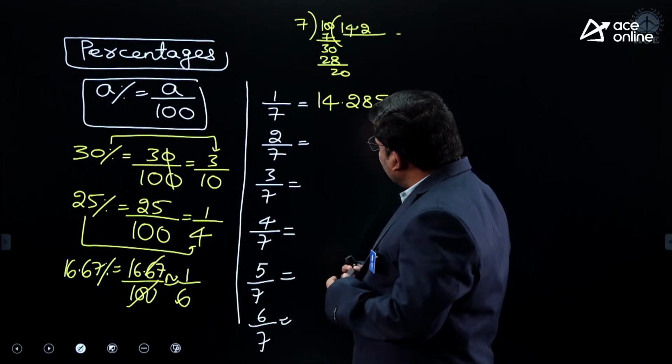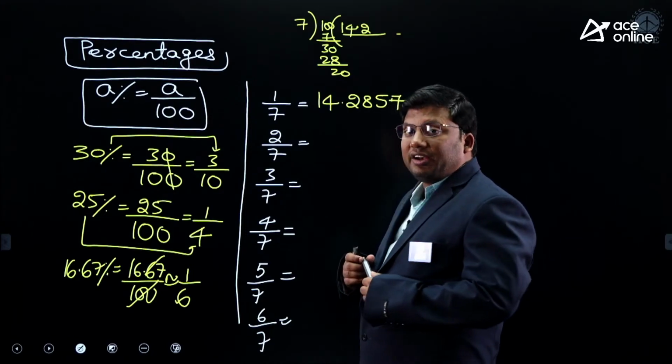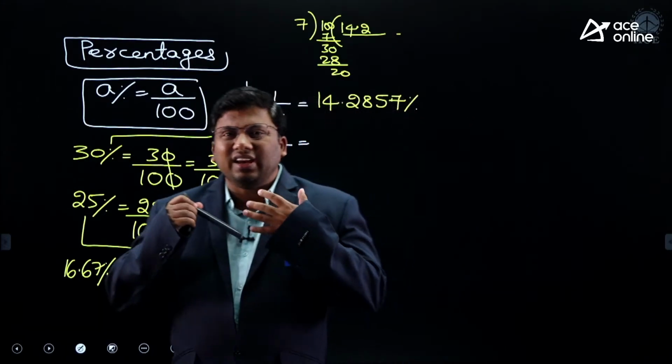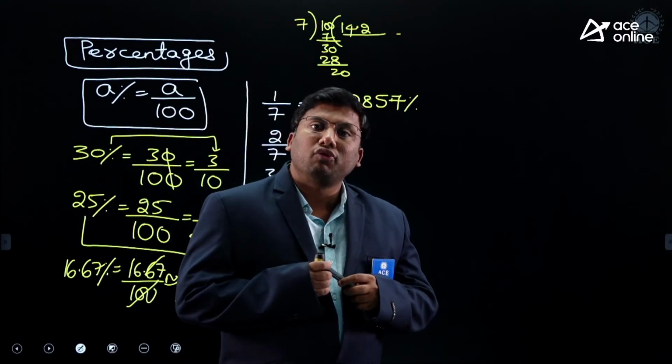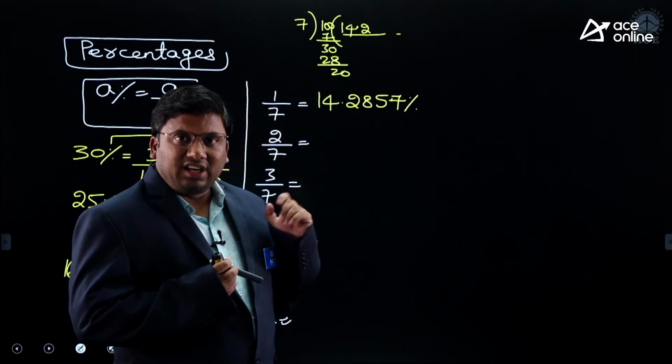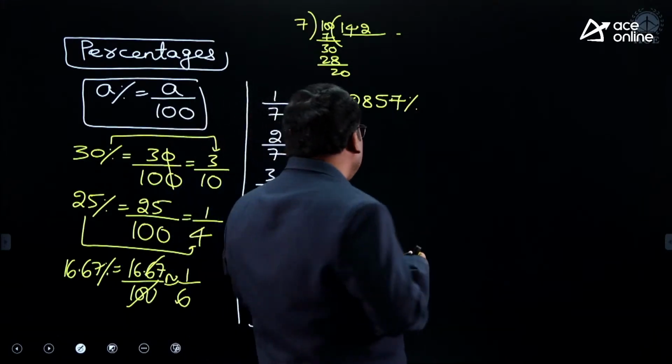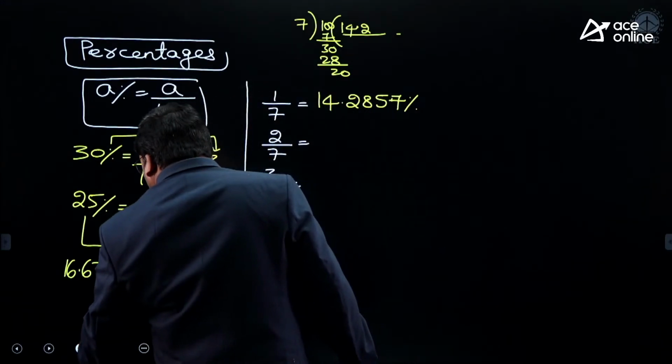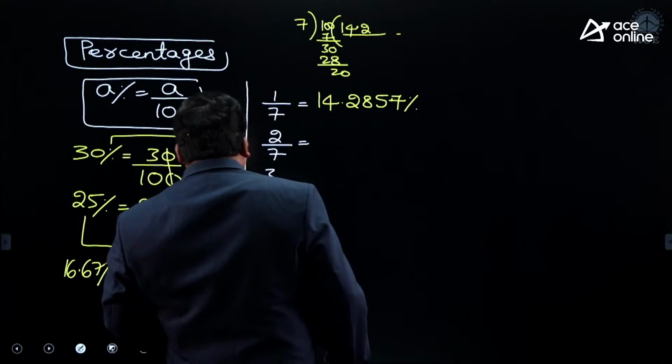1 by 7 is 14.2857. Anil sir, is there any reason why you wrote 4 digits after the dot? Yes, there is a reason. We will discuss that reason.